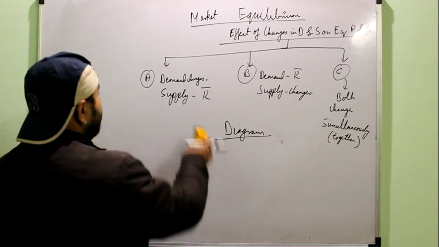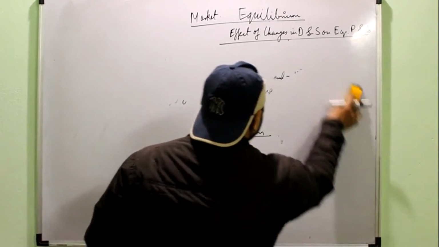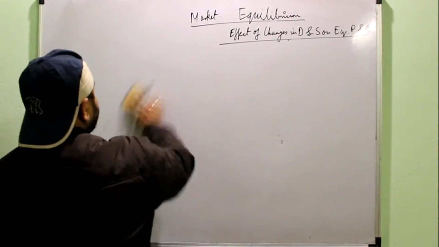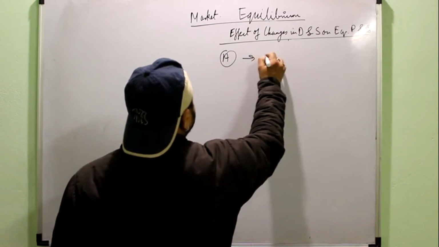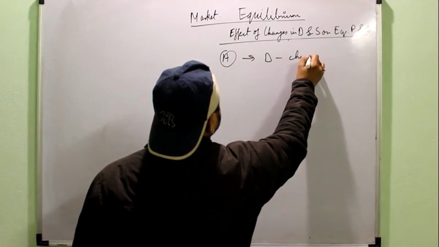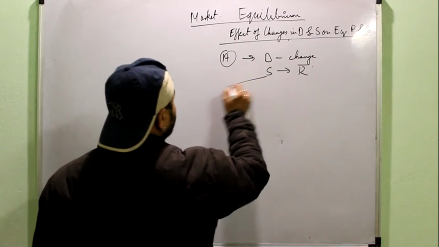So first we will move on to the discussion of the first category, that is category A, where only demand will change and supply remains unchanged. Here demand will change while supply will remain constant. So we can have two possibilities.